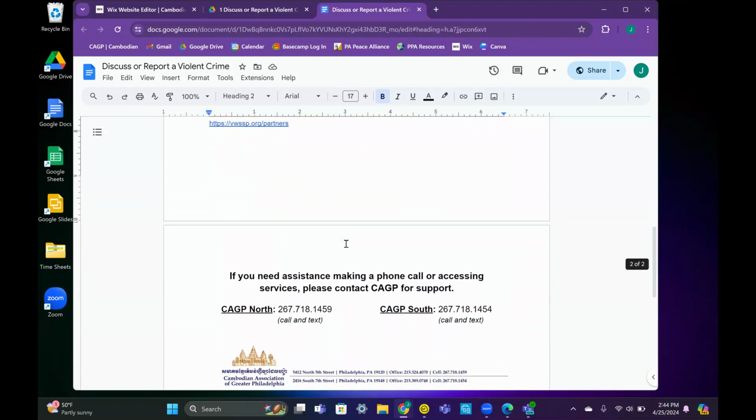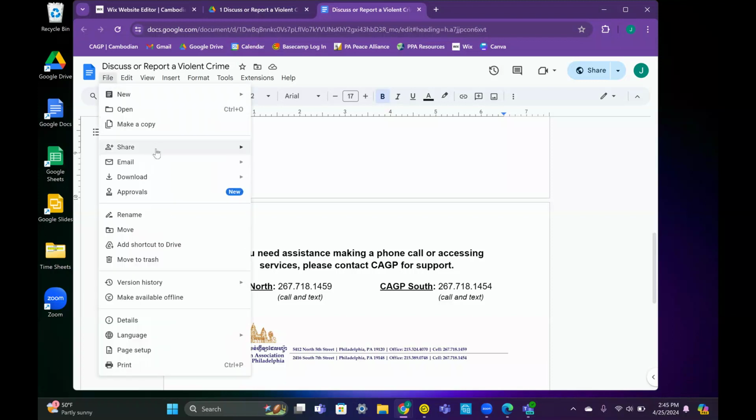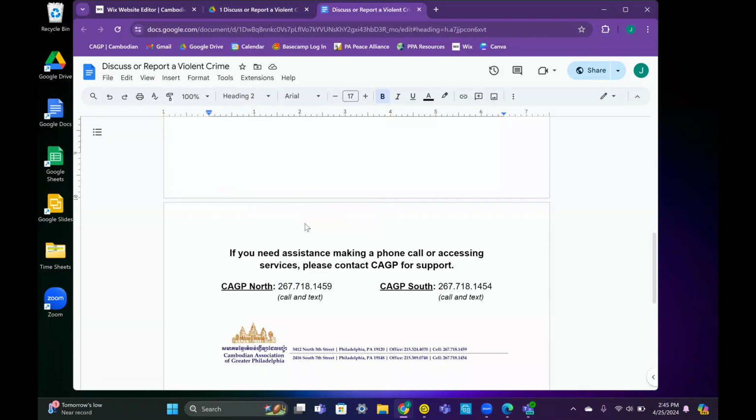To download this page, simply move your cursor to the Word file in the upper left-hand corner of the screen. Click once and hover over Download. If you'd like to access this document in a Word file, you can then select that option by clicking once. If you prefer a PDF download, you can select that by clicking once here.